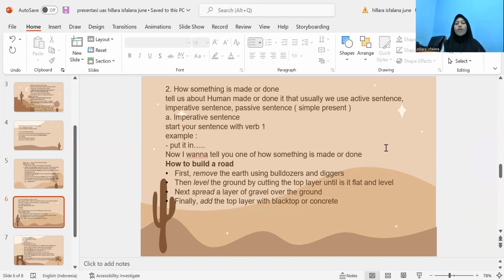Now I want to tell you one of how something is made or done: how to build a road. First, remove the earth, usually with a bulldozer and digger. Then level the ground by cutting the top layer until it is flat and level. Next, spread a layer of gravel over the ground. Finally, add the top layer with blacktop or concrete.